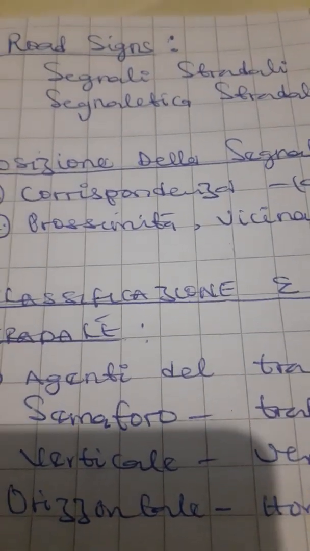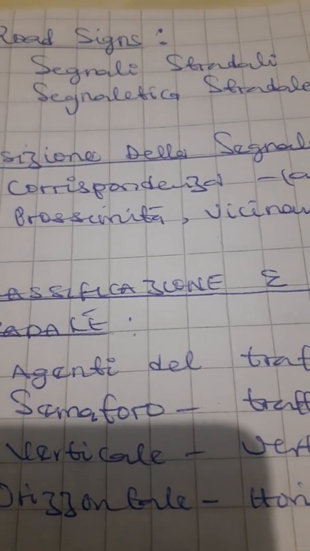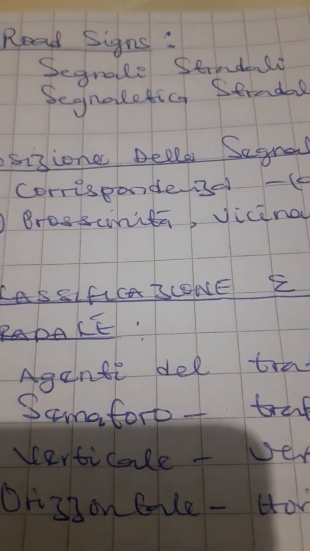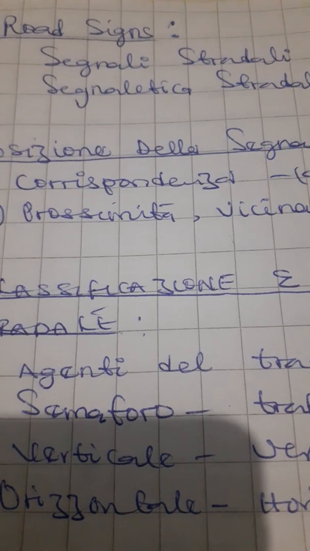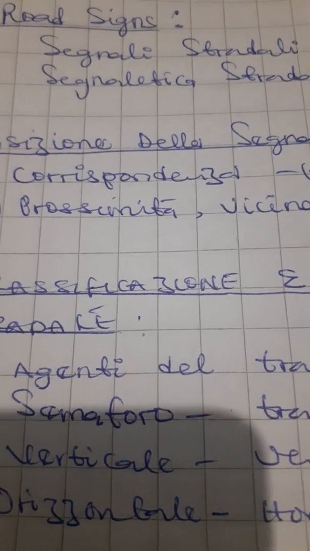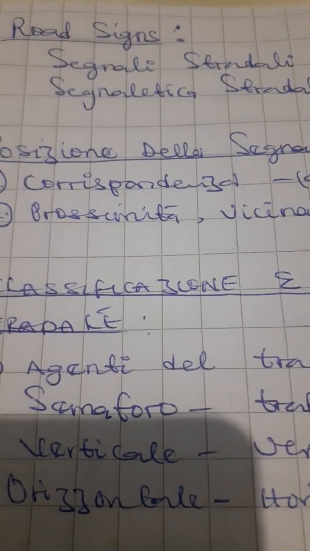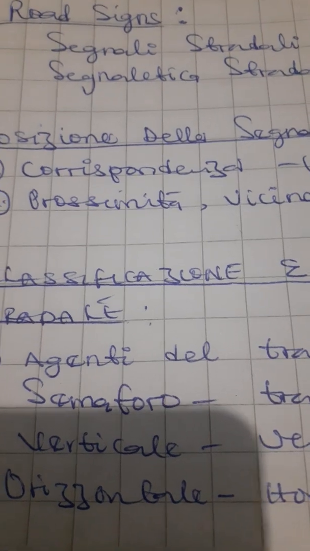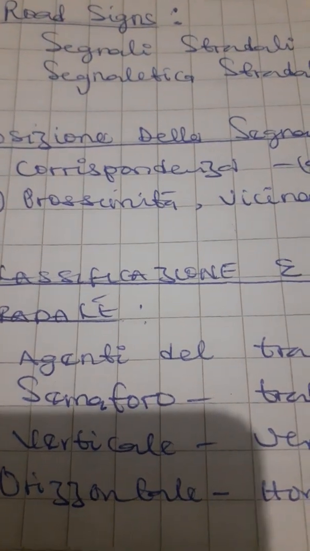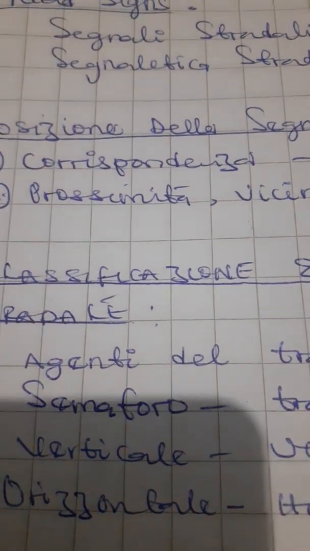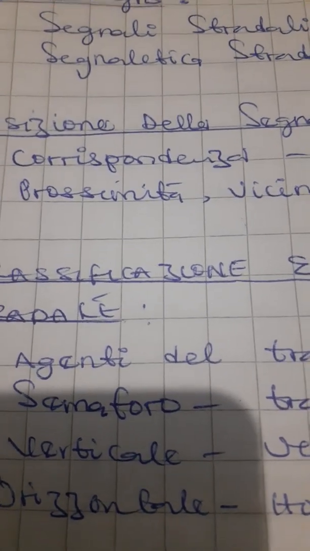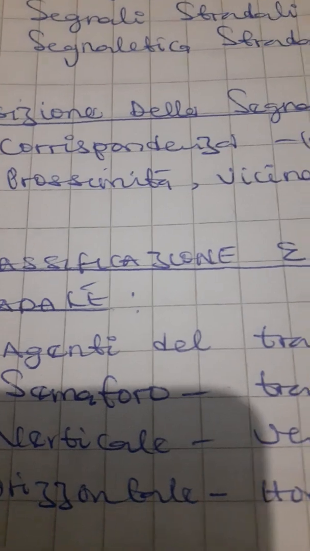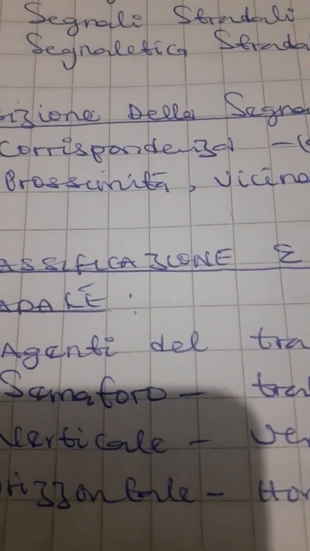You know that the carreggiata is the roadway, and the carreggiata is different from the strada, which is the road. But I want you to know that there is a part of the road where you are allowed to drive your vehicle. That's what they call the carreggiata. It is not all part of the road that will allow the transit of vehicles.